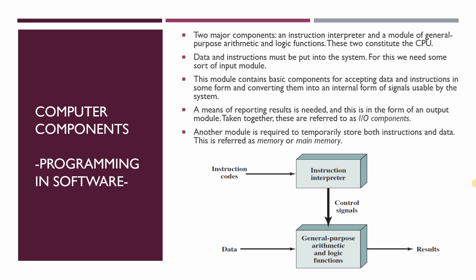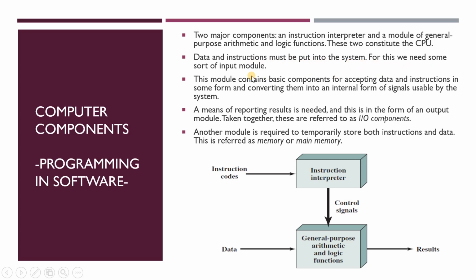Remember that in the von Neumann architecture, we have three main pillars, which are the main memory, the CPU, and the input-output module. So if you want to relate programming in software with the computer components, basically the two major components, an instruction interpreter and a module of general purpose arithmetic and logic functions, can be constituted as the CPU.